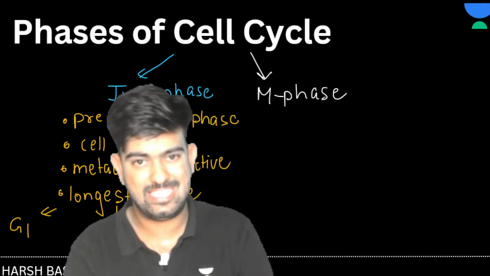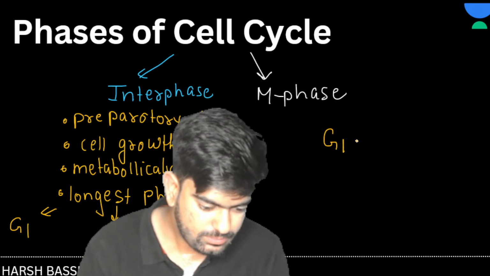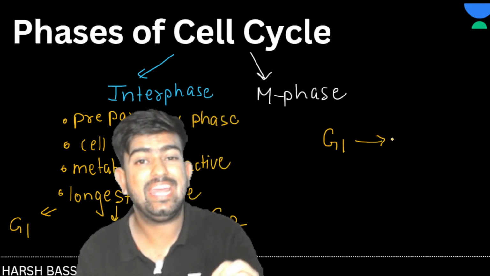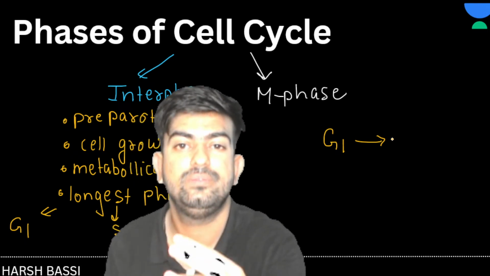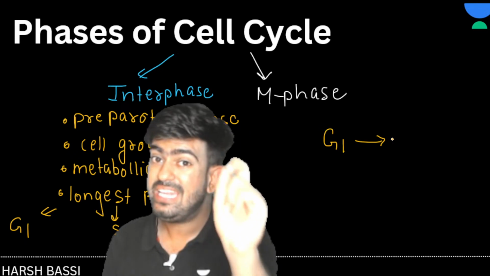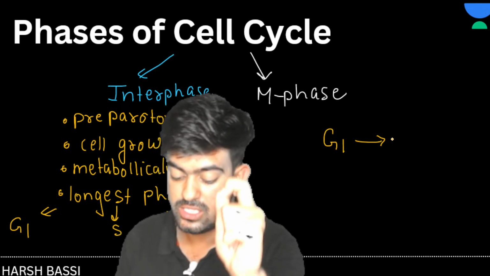Now I'll give you a very brief idea of what happens in this G1, S and G2 phase. So in G1, DNA replication gets initiated. I didn't say that DNA duplicates. No. DNA replication is initiated here.